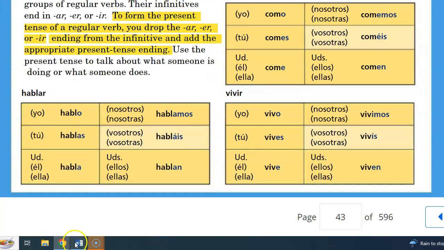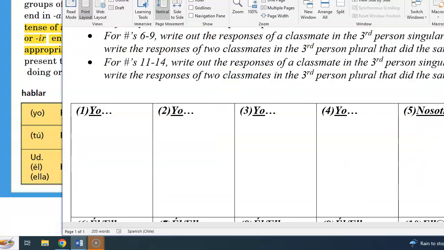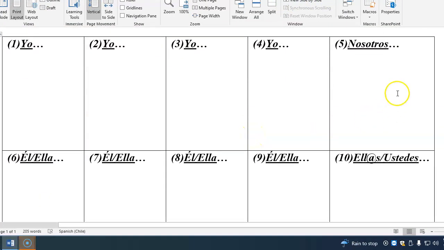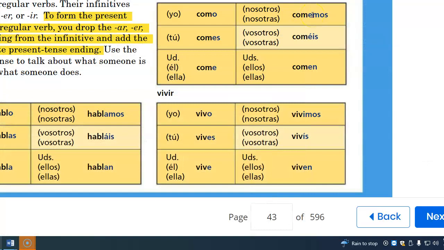And then for box 5, and again, if you want more detailed instructions, you can watch the video that's uploaded for this assignment. For box 5, you're finding something that you have in common with someone else, right? And then you're going to conjugate whatever that verb is in the nosotros form. So for example, if you and someone else ate a lot during the break, you'd put that person's name.